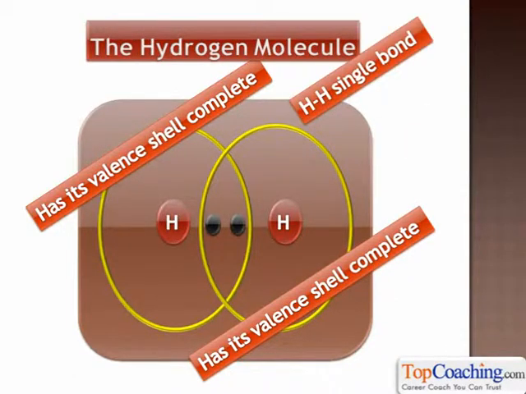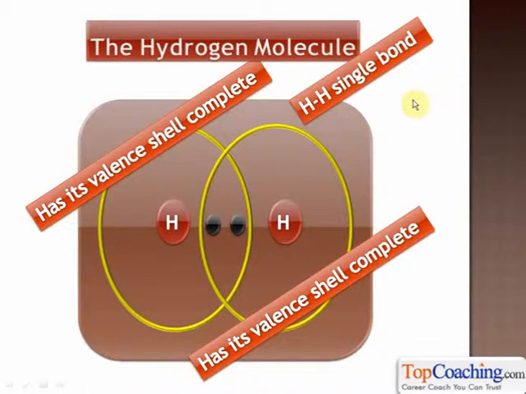Now, when one pair of electrons is shared between two atoms, in that case, the bond between the two atoms is generally termed a single bond. Understood? So here, both these atoms are sharing one pair of electrons, isn't it? Therefore, the bond between two hydrogen atoms is an H-H single bond.